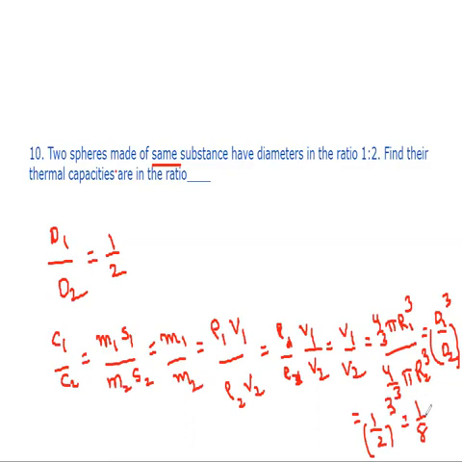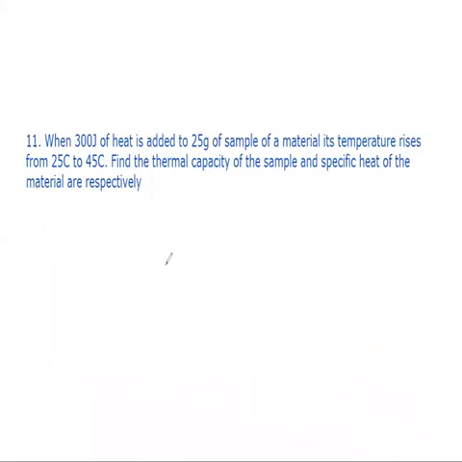See here, the thermal capacity is nothing but M1 S1 by M2 S2. Since the material is the same, specific heats will be the same, and you will have only M1 by M2. The mass can be written as density into volume. Then for the same substance, density remains the same. So V1 by V2. The volume of the sphere is 4 by 3 pi r cube. And finally, in terms of diameters, that is equal to d1 by d2 whole cube, which gives the answer 1 by 8. So this is the answer for question number 10 from our material. And see the next question.